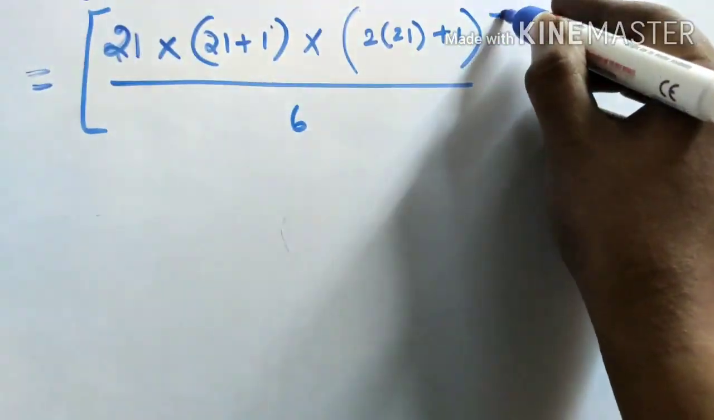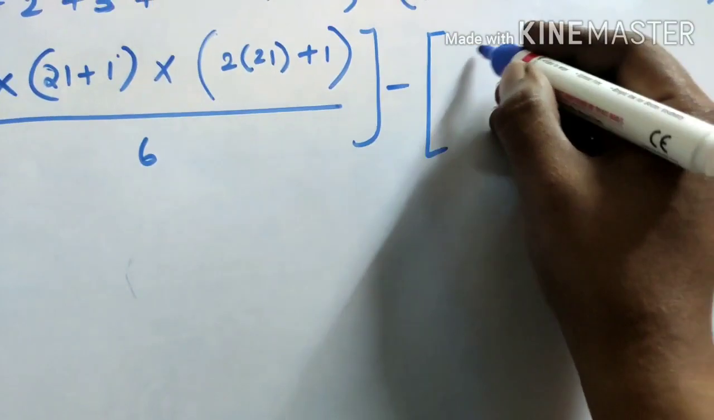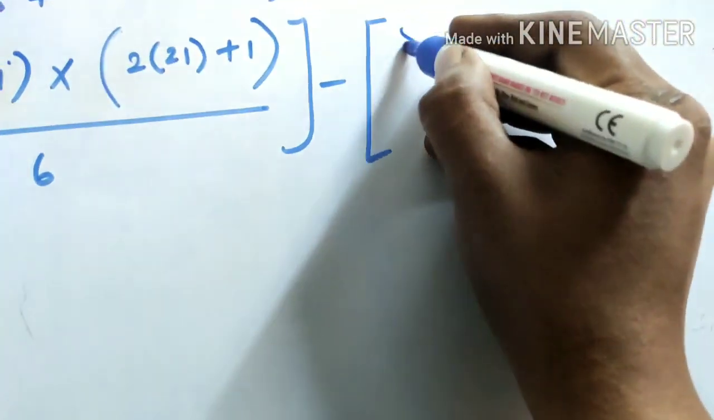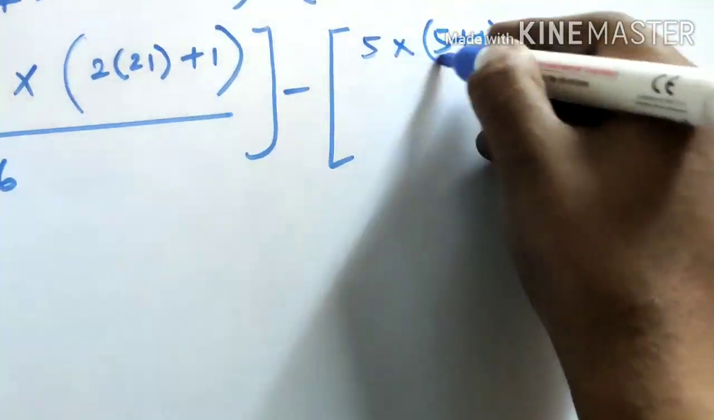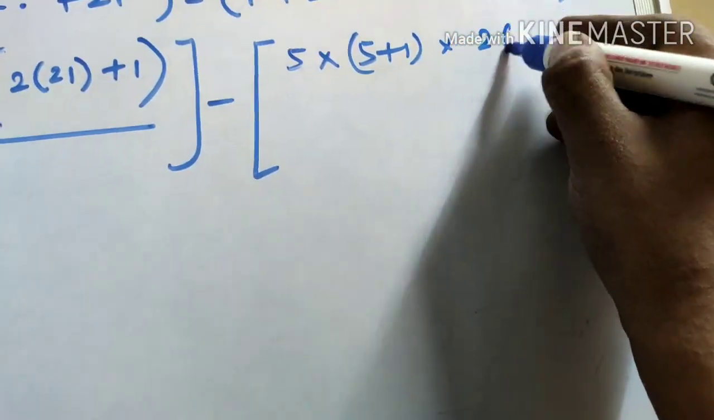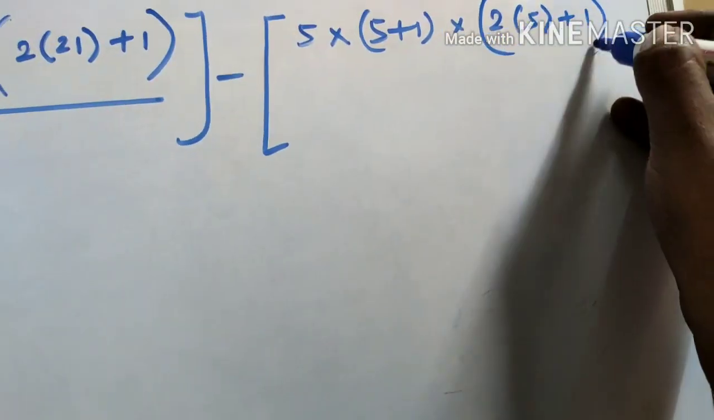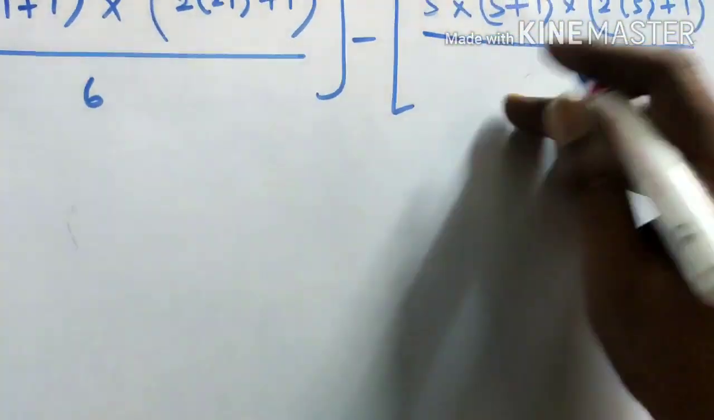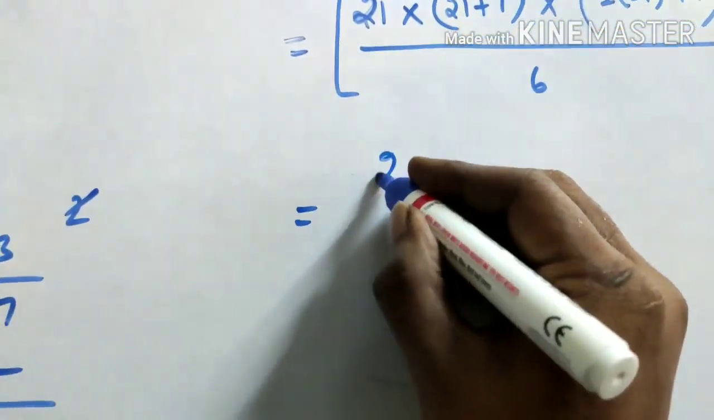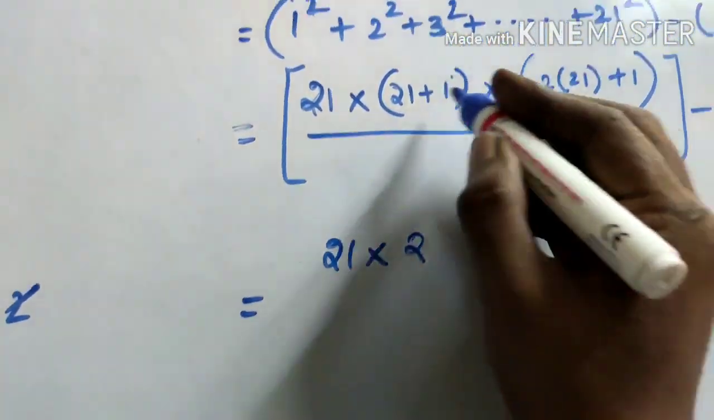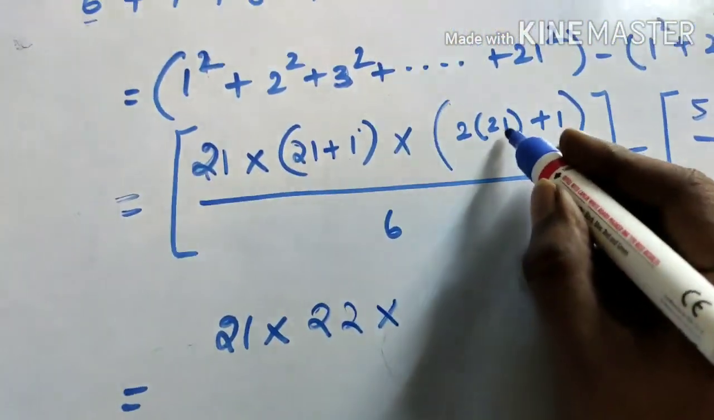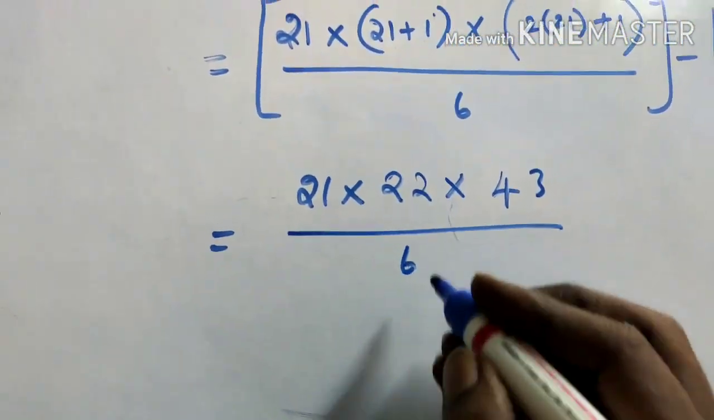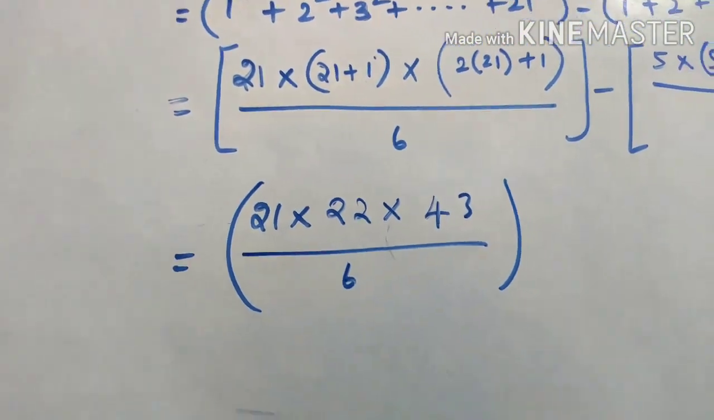So this is the first series minus the second series. In this series, what is n? 5. So substitute 5 in place of n. So 5 into 5 plus 1 into 2 into 5 plus 1, put in a bracket, by 6. Now see here, 21 into 21 plus 1, 22, into 2 into 21, 42, 42 plus 1, 43 by 6. Okay.